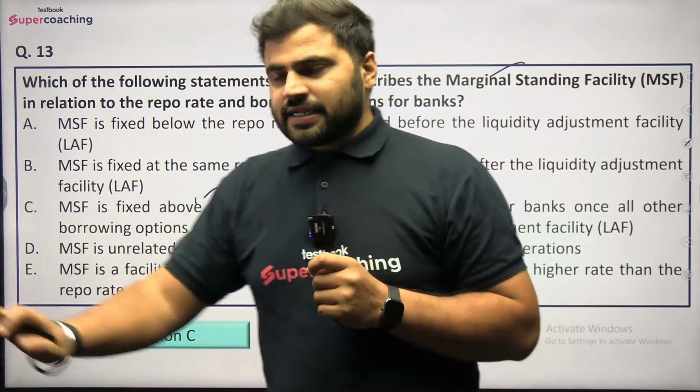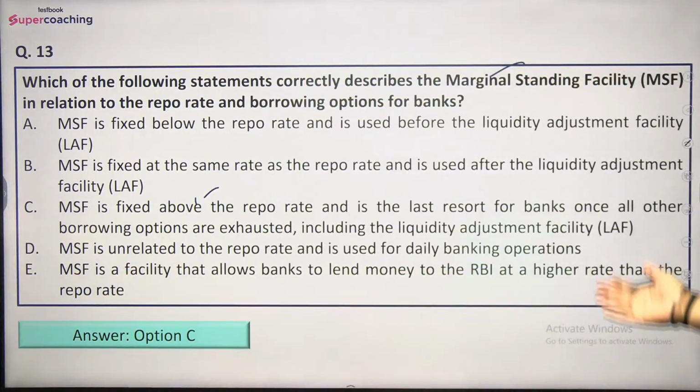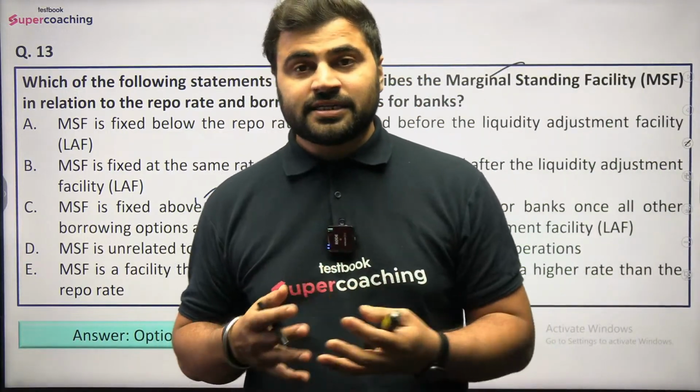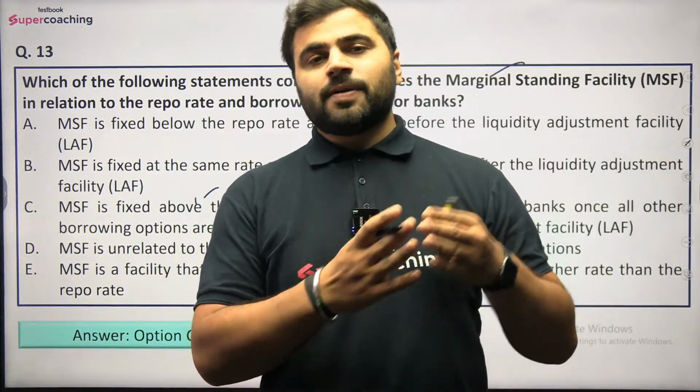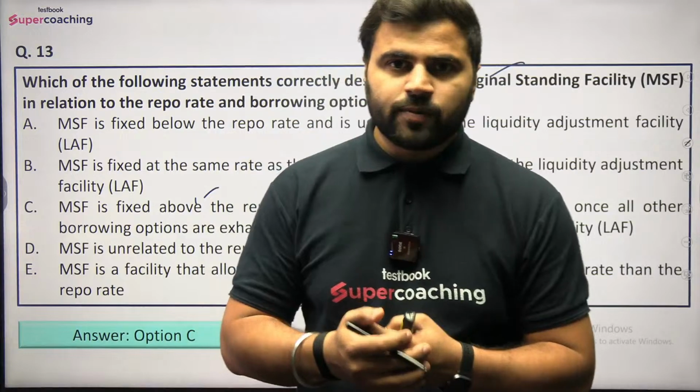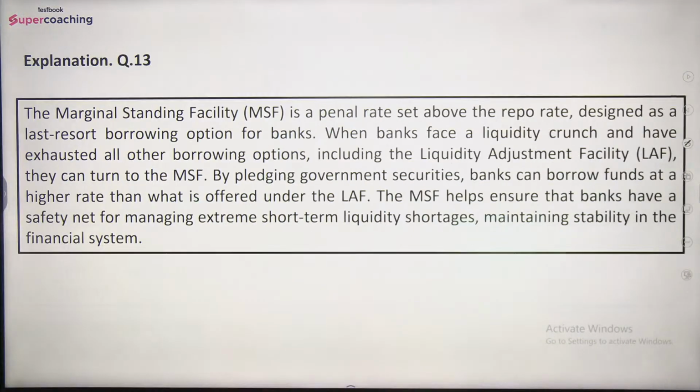So that is why it can be said to be basically a last resort for the banks. But the important thing is that they have to pay a higher interest rate as part of this MSF. ठीक है, क्योंकि उन्होंने पहली सारी लिमिट एग्जॉस्ट कर दी है. Further, if they need additional funds, for those additional funds banks have to pay the higher interest rates, and that is why option number C is the answer.